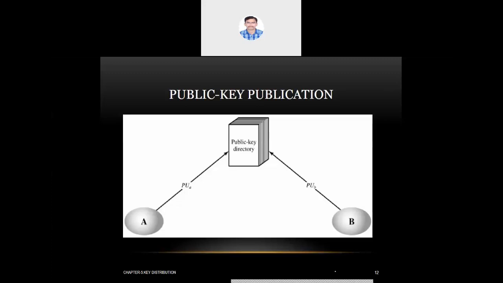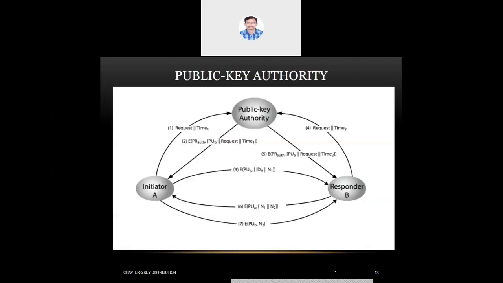Even the first one as well. As the public key is revealed to the open globe, anyone can claim himself as anybody. That masquerading is possible with the first technique as well as this second technique. So let's move on to the third technique, that is public key authority.